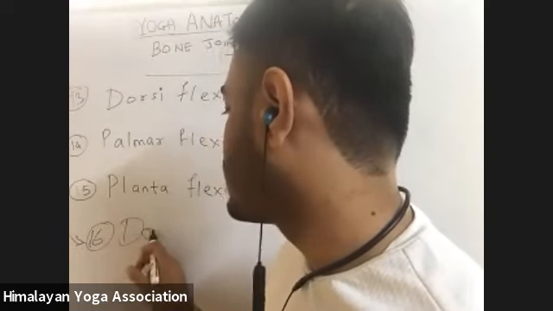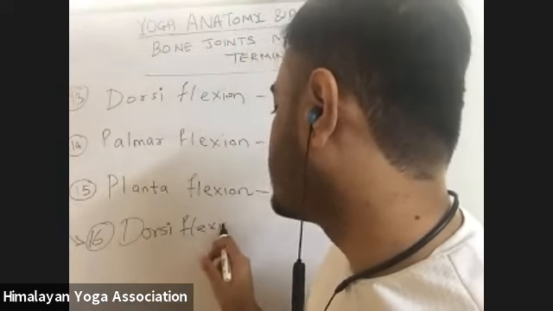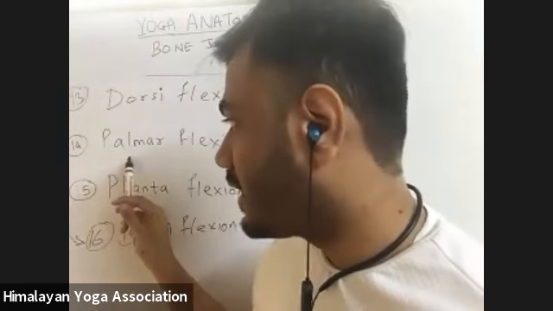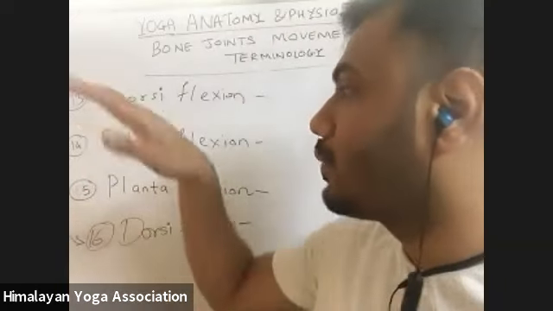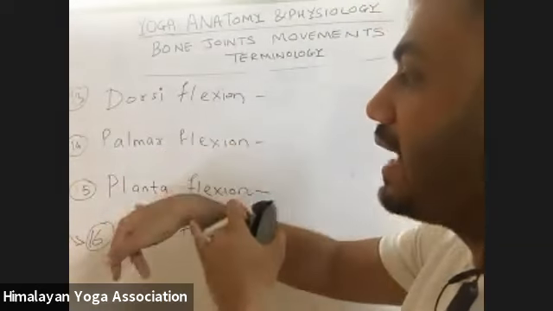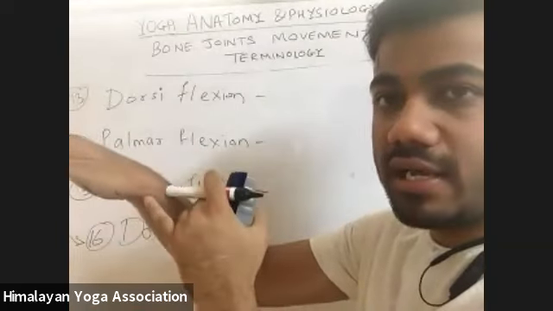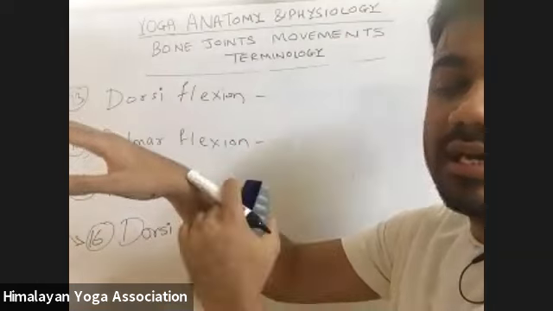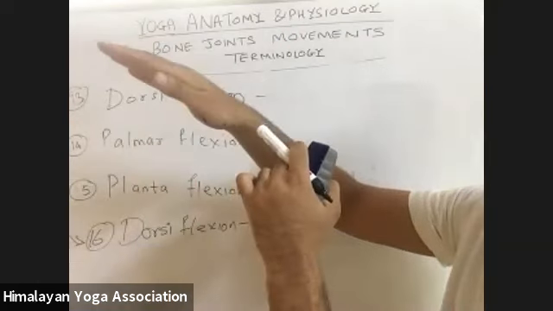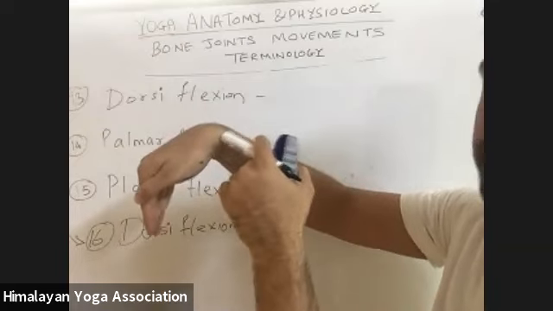So we have dorsiflexion, one single term for the wrist joint and for the ankle joint. But we have separate terms, palmar flexion for the wrist joint, meaning our wrist is going down with fingers pointing down, and plantar flexion, where you consider this arm as our leg and this wrist as an ankle, for example. If we move our foot pointing down from the ankle, this is our plantar flexion movement.